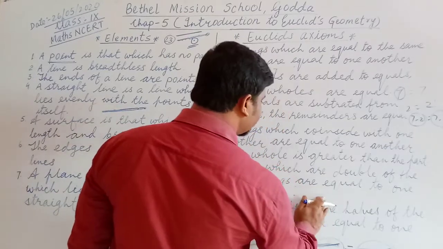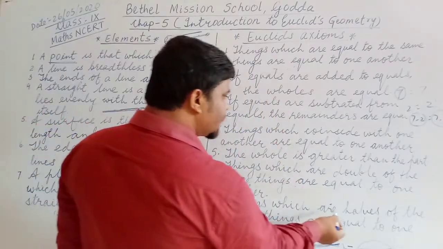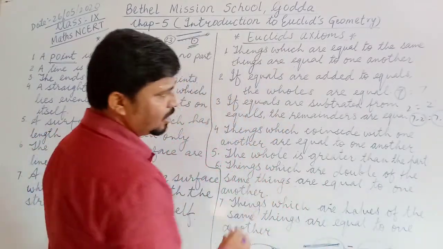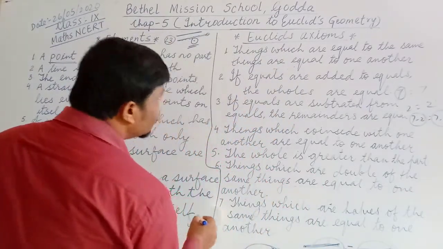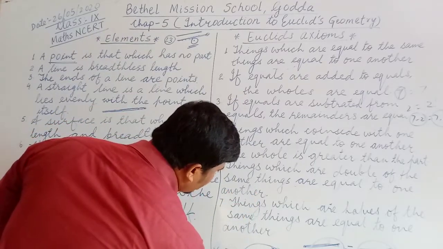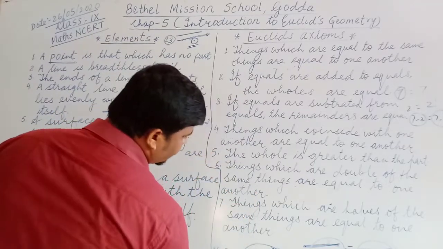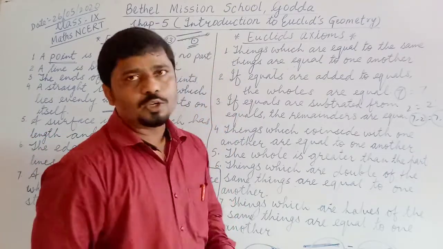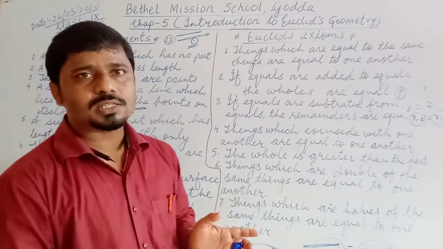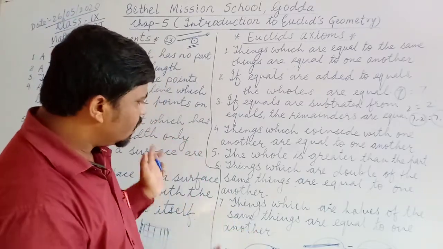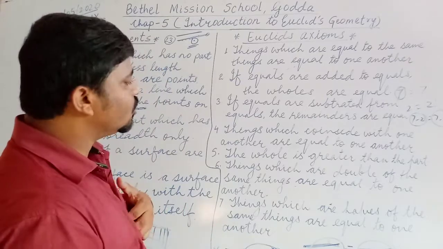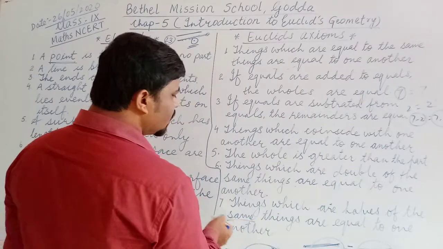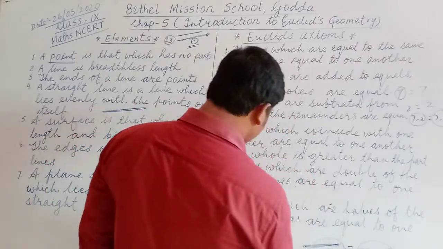Next, things which are halves of the same things are equal to one another. When you half, means there are 4 equal to 4. When you divide it by 2, both sides, then you will get the remainder 2. So 2 will be equal to 2. So when you divide the whole things with the same thing, then you get the things which are halves of the same things are equal to one another.